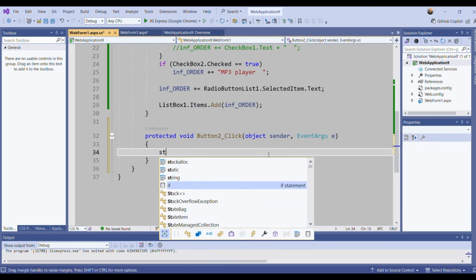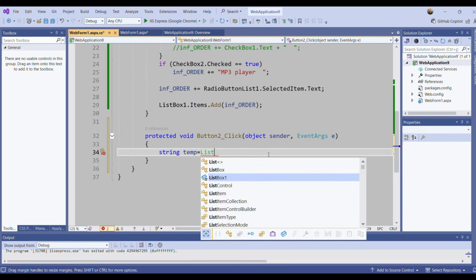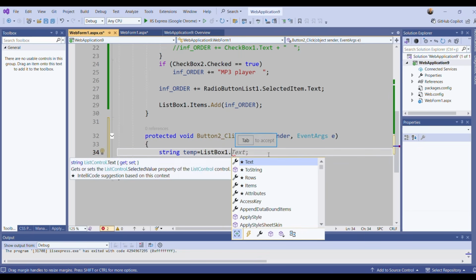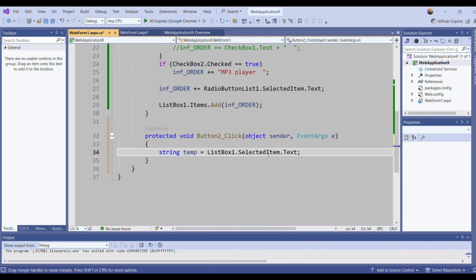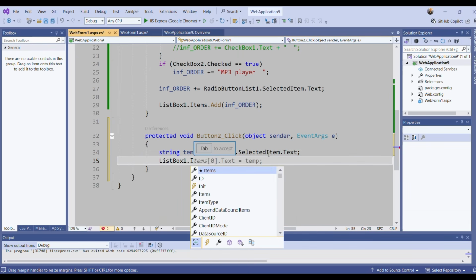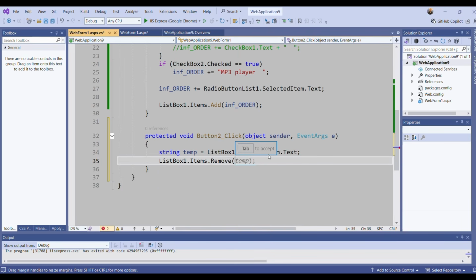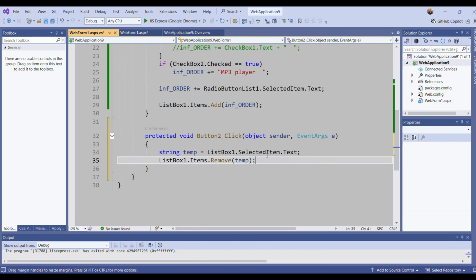Let's say temp, and it's equal to listbox1.SelectedItem.Text. And then listbox1.Items.Remove. Remove what? Remove temp, and it will find the selected item in the listbox and remove it.